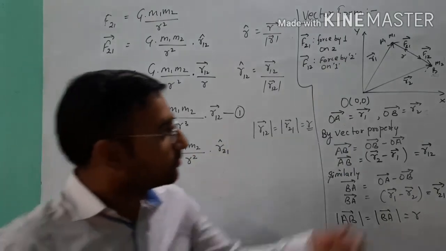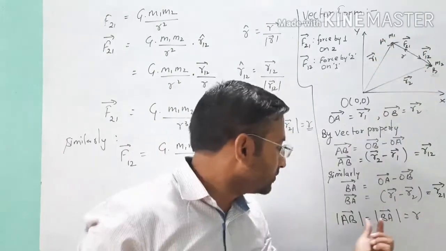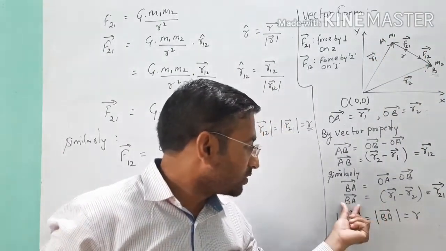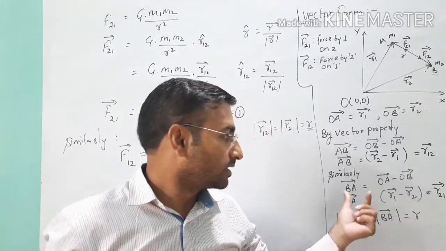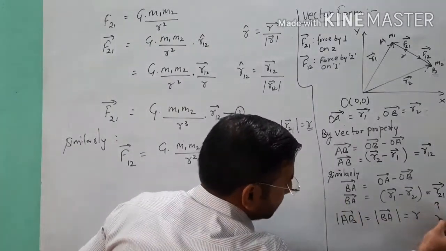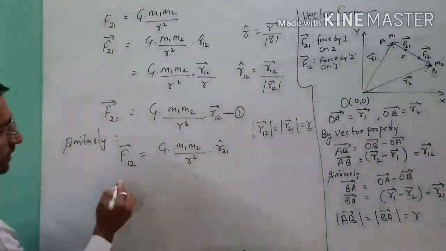Here we are calculating force from this point, so I will take the distance BA, and you know that AB and BA are equal in magnitude, but the value of BA is R21 vector for this case. The unit vector for this case is R21 cap. So that's why I have written R21 cap here.